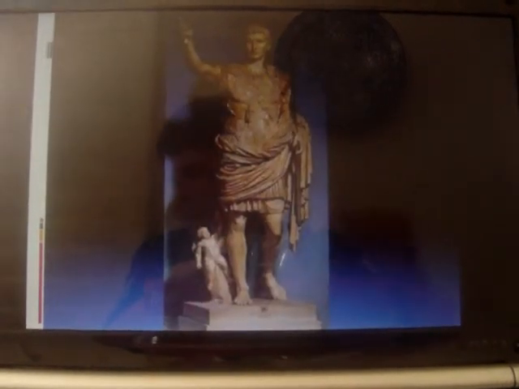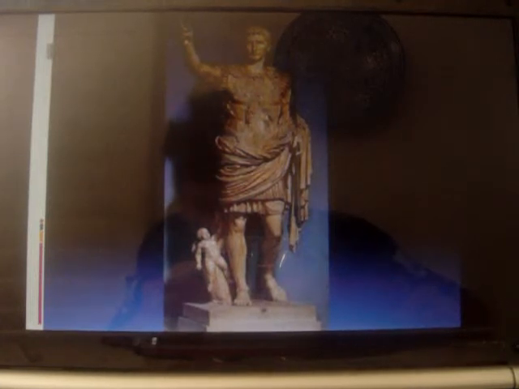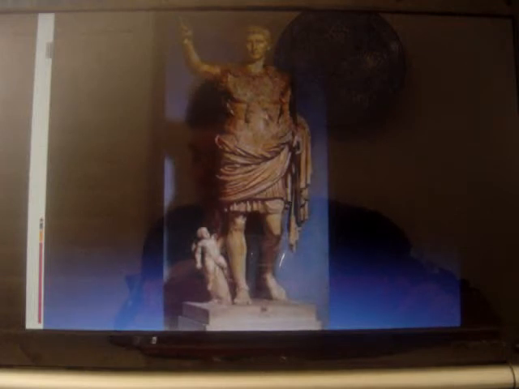Augustus as a general. Augustus succeeded Caesar when he was only 19 years old, as a young boy. Not only was he young and great, but he was also considered the son of a god. Caesar was made a god after his death. His portraits were mass-produced by an unknown artist around the Roman Empire. He was always portrayed as youthful.